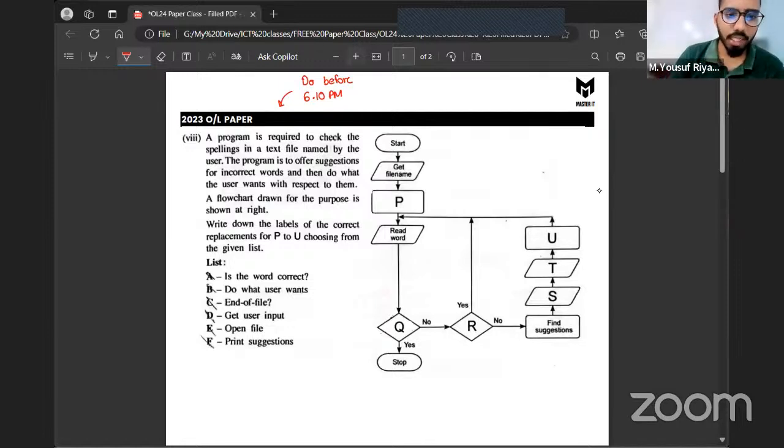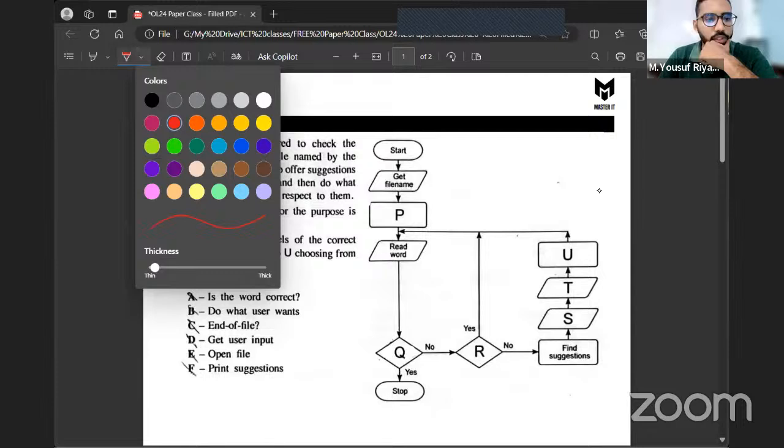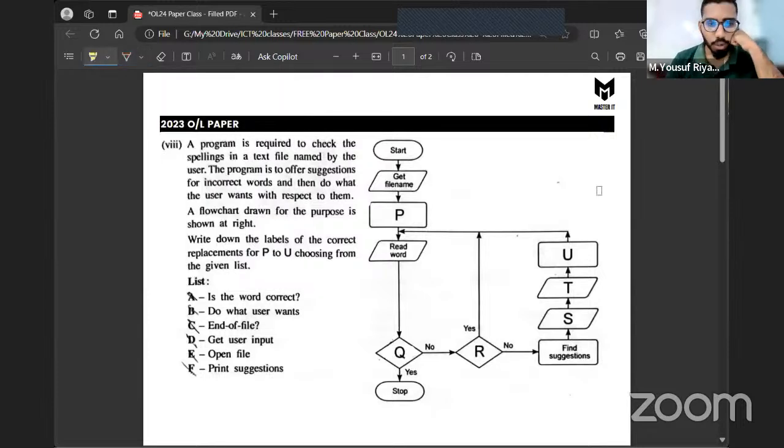So I can stop writing and now focus on the screen to check if your answer is correct or wrong. Right. Let's go to the question. A program is required to check the spellings in a text file named by the user. So the purpose of the program is to check the spellings in a text file named by the user. The program is to offer suggestions for incorrect words and then do what the user wants with respect to them. So if there are any incorrect words, offer suggestions. A flowchart drawn for this purpose is shown at right.